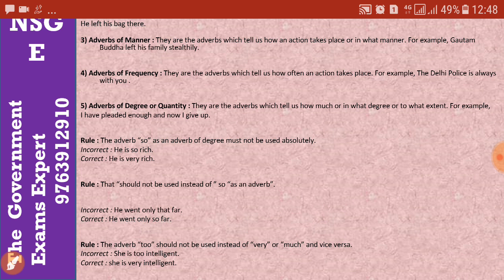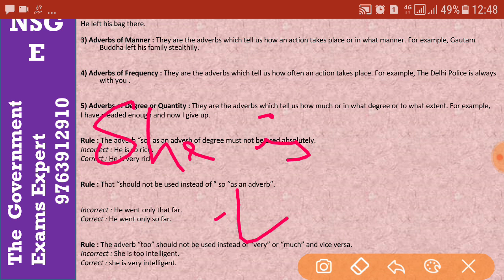And the third rule states that the adverb "too" shouldn't be used instead of "very" or "much," and vice versa. We shouldn't use the adverb "too" instead of an adverb like "very" or "much." Let us see an example. "C is too intelligent" is wrong. You can say, "C is so intelligent" or "C is very intelligent." So the correct answer is "C is very intelligent" rather than "C is too intelligent." We shouldn't use "too" instead of "very" or "much."